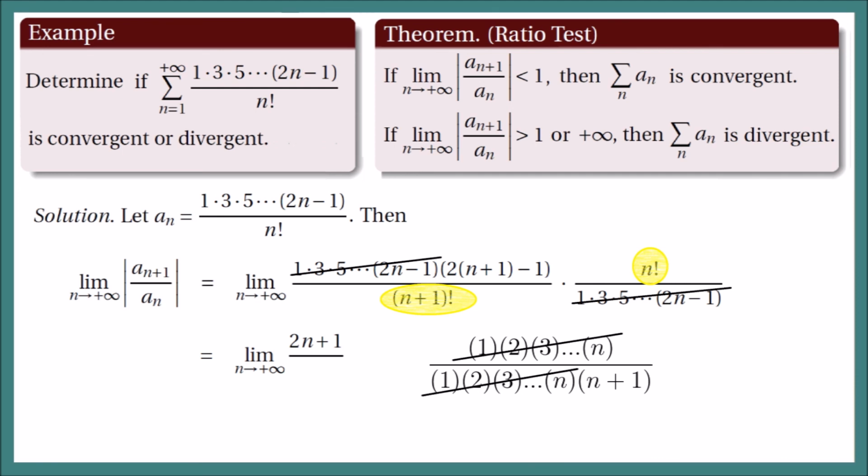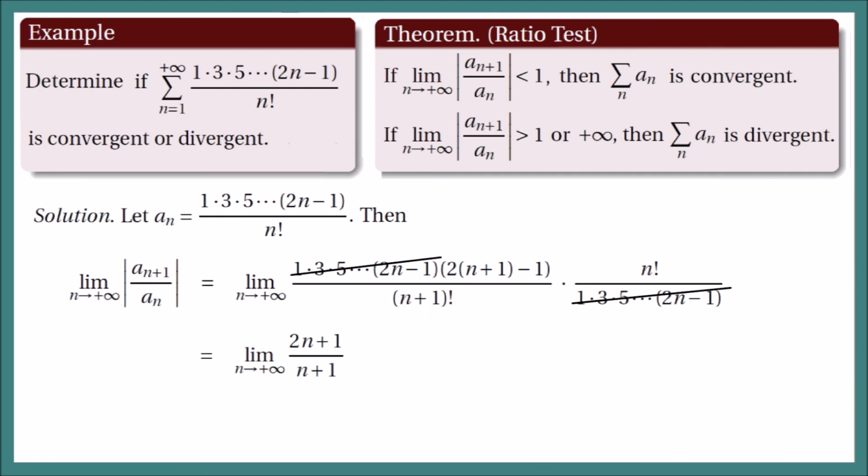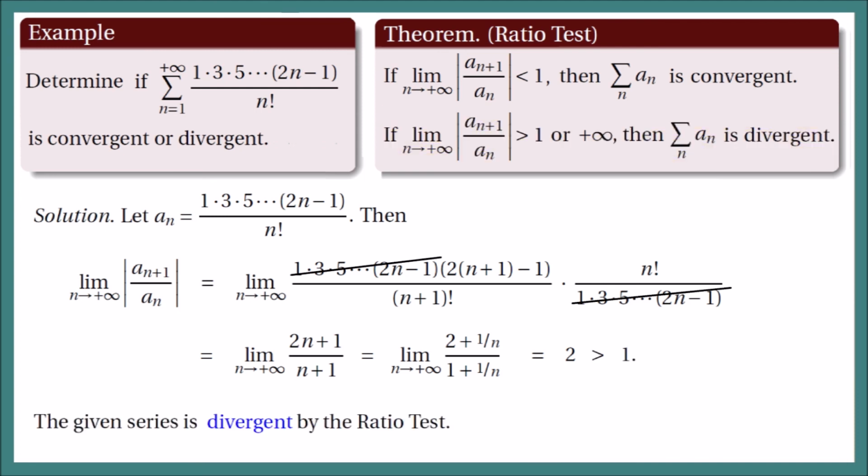If we get the limit of 2n plus 1 over n plus 1, as n goes to positive infinity, we have infinity over infinity. So we are yet to multiply this by 1 over n all over 1 over n. We have 2 plus 1 over n all over 1 plus 1 over n. And the limit of that is now equal to 2. 2 is greater than 1, and so by the ratio test, our given series is divergent.